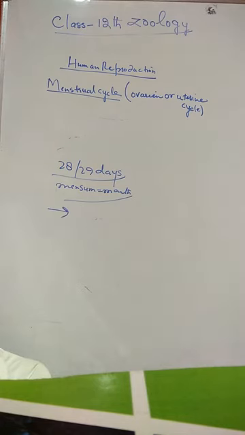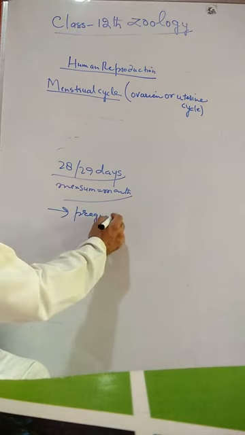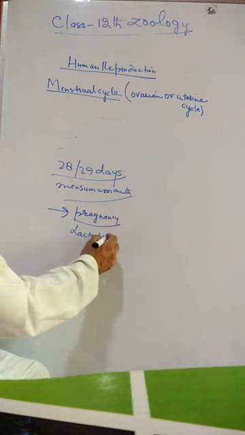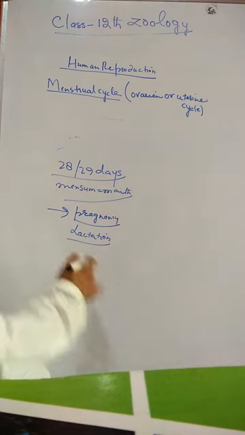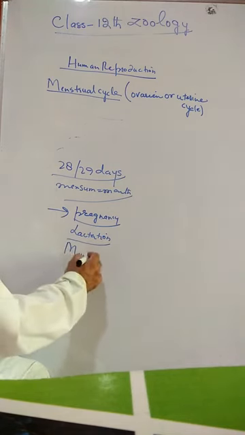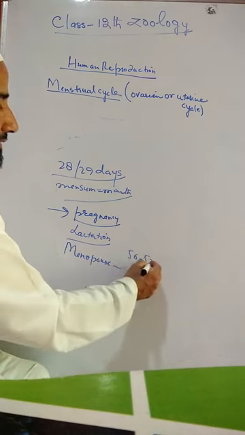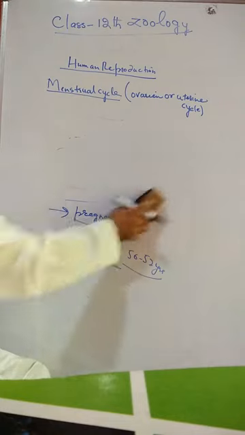It may be suppressed during lactation, when the mother is feeding the young one, and it permanently stops at menopause, that is, at 50 to 52 years of age.